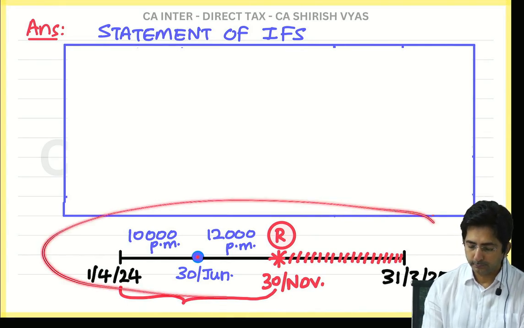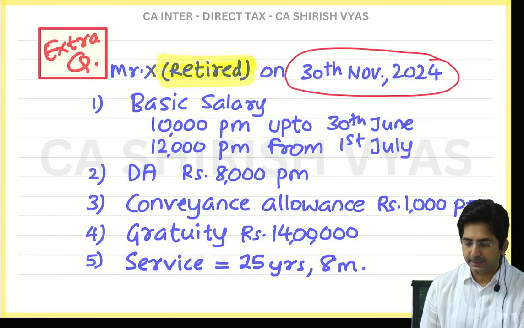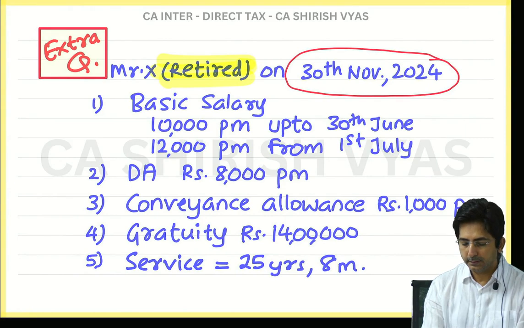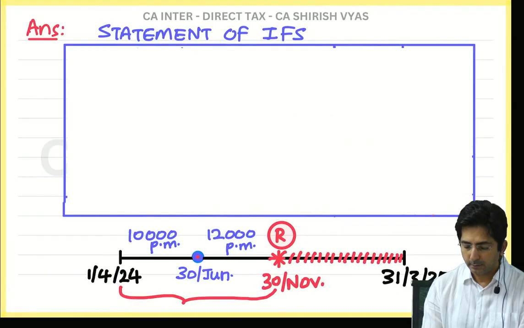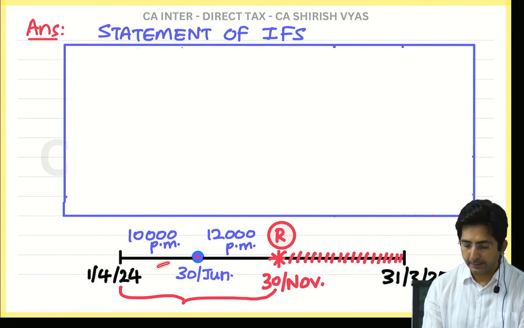Did you draw this thing? So now tell me accordingly what should be his basic salary? Up to 30th June. Yes, 10,000 per month up to 30th June. So you have to count the months, no? Count? 3 months. April, May, June. So 10,000 you will multiply by 3 months.